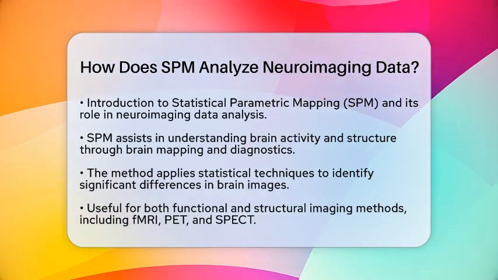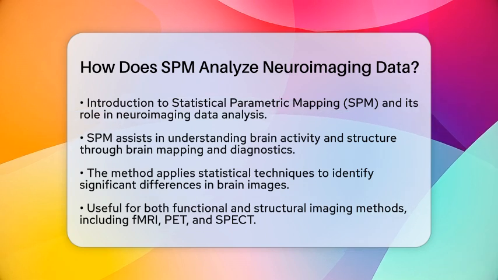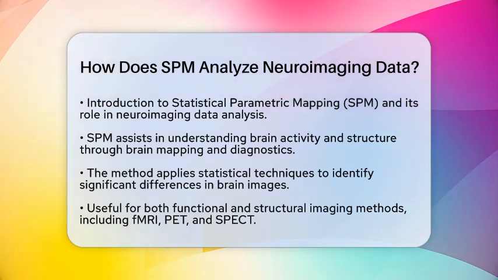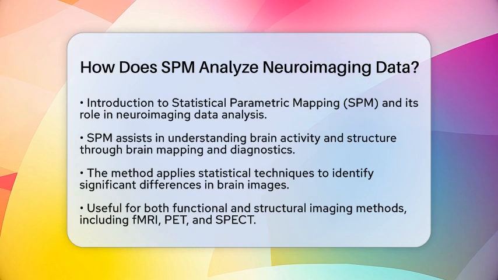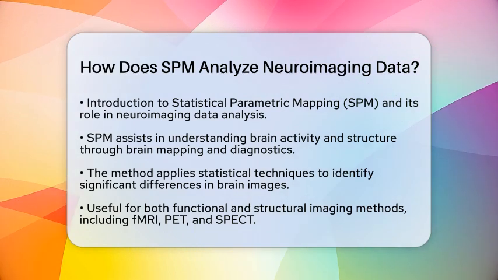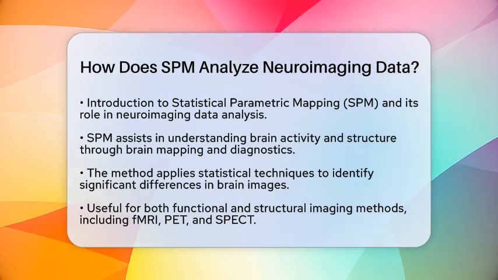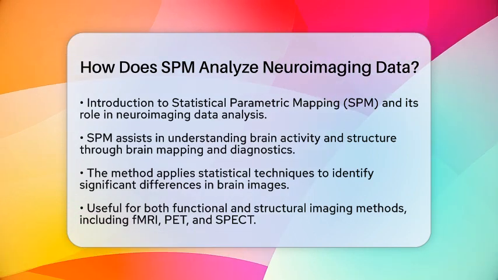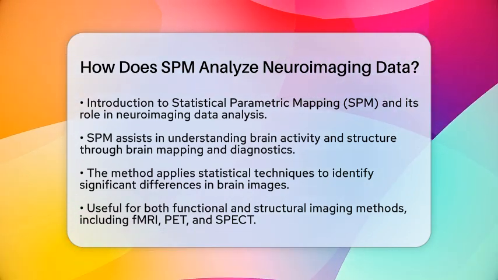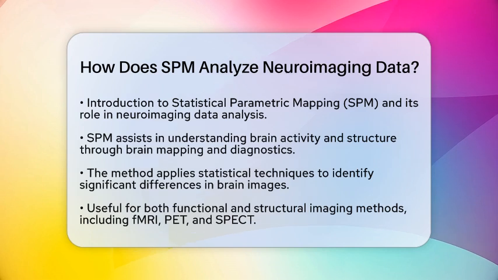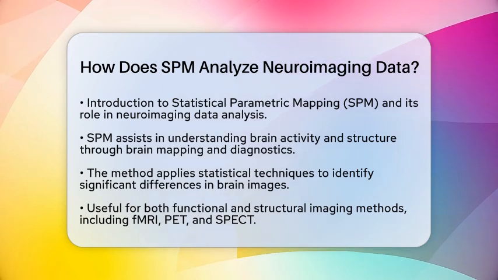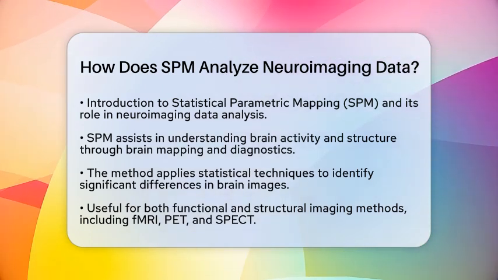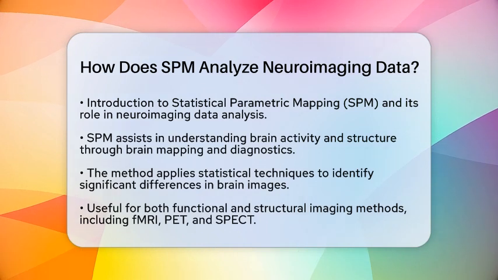SPM starts by applying statistical techniques to brain images. It focuses on identifying areas where brain activity or structure shows significant differences across various conditions or groups. This is particularly useful in both functional and structural imaging, such as functional magnetic resonance imaging, positron emission tomography, and single photon emission computed tomography.